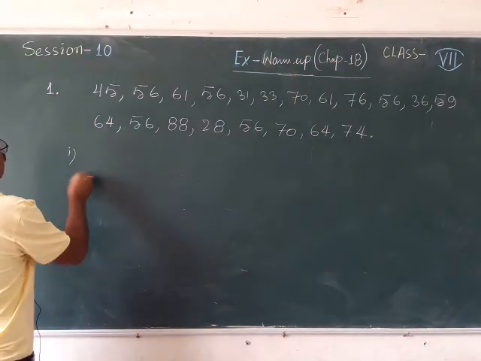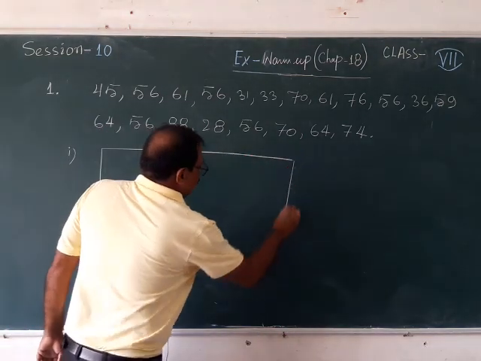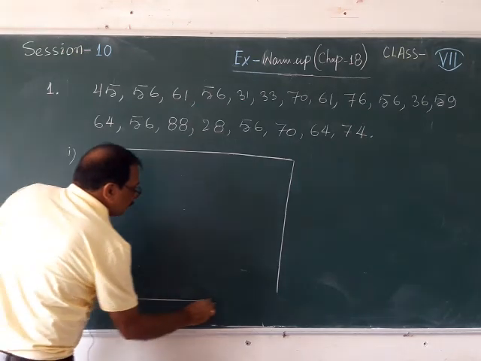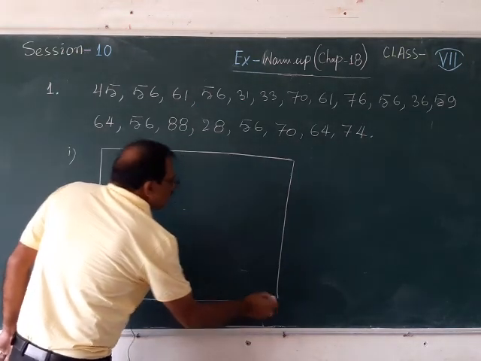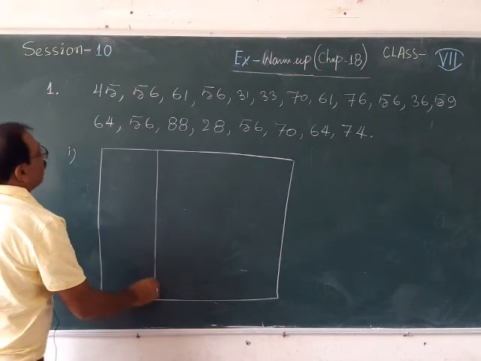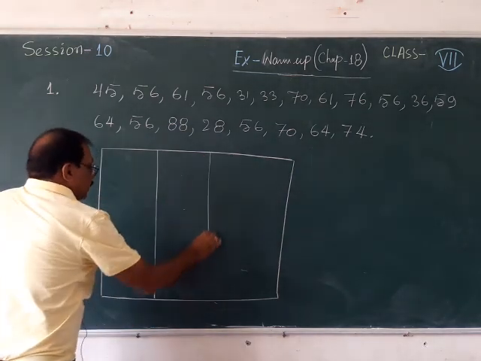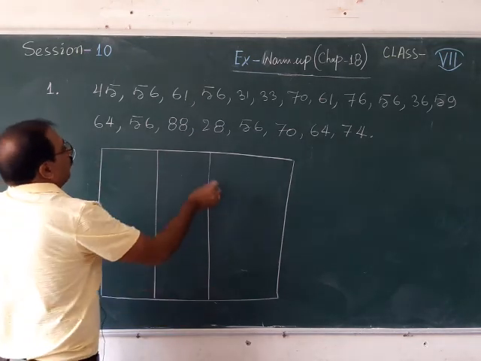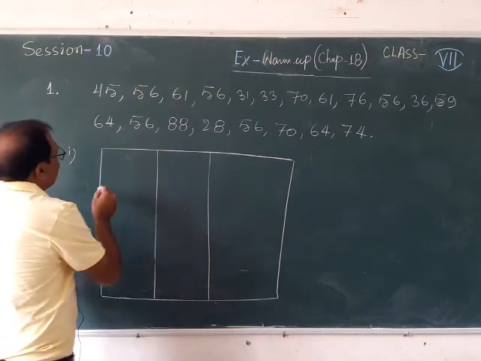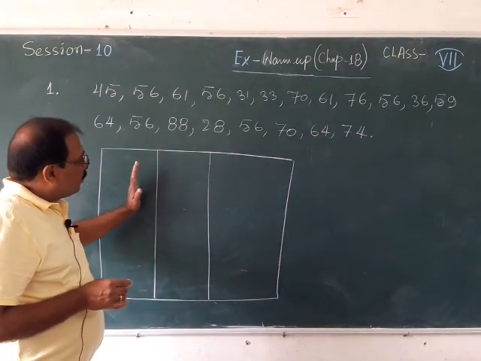For the first question, what you are doing? You are making a table, and in that table you are drawing its tally marks. I have taken here 3 columns.